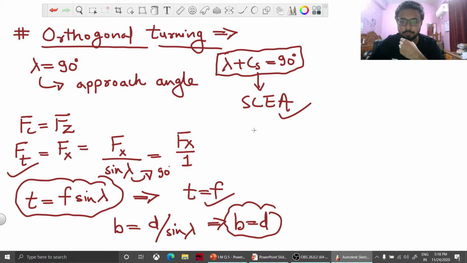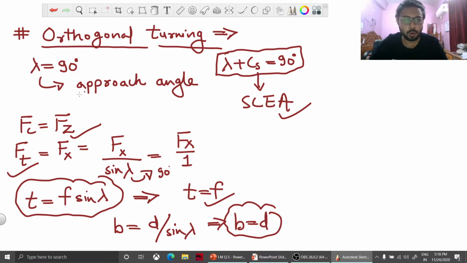And if this is your tool, let's discuss one more important thing here. So listen very carefully. All the things that I have written here are for orthogonal turning. For orthogonal turning, you have to remember only one thing, that is lambda is equal to 90 degrees, and you can say approach angle is equal to 90 degrees. And one more thing that you can remember is that FC, the cutting force, is equal to tangential force, and FT, the thrust force, is equal to axial force. And other things you can get after putting lambda equal to 90 degrees in their basic formulas.